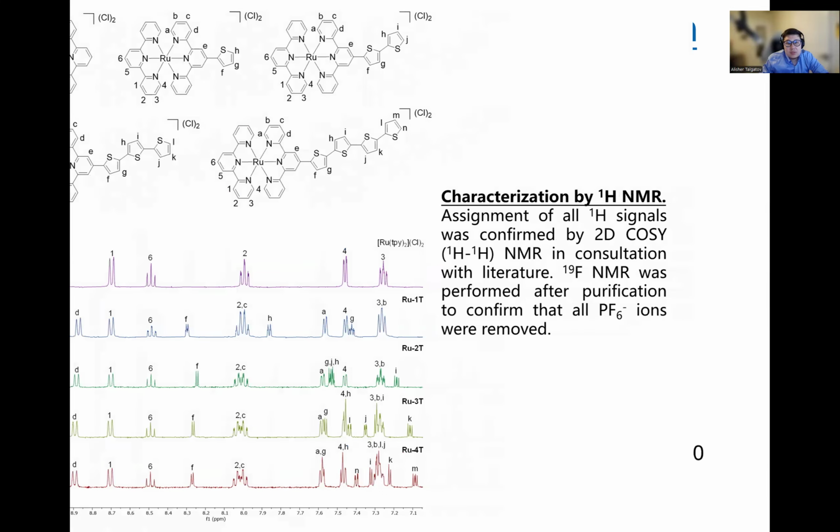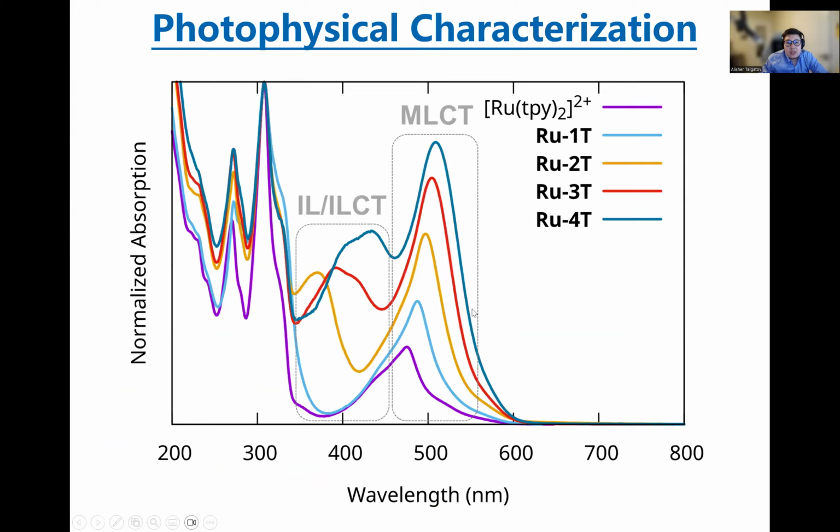So our complexes were studied photophysically, where we highlight here the steady-state UV absorption, having two features which correspond to the 1IL-ILCT transitions, corresponding to the transitions within the oligothiophene chain, and MLCT bands, the pi-star transitions from the metal to the ligand, both increasing in intensity upon thiophene addition, and we observed the redshift, or bathochromic shift, for both of those features.